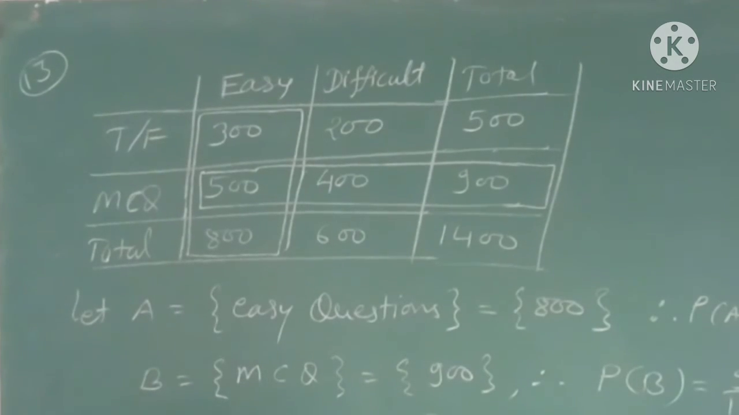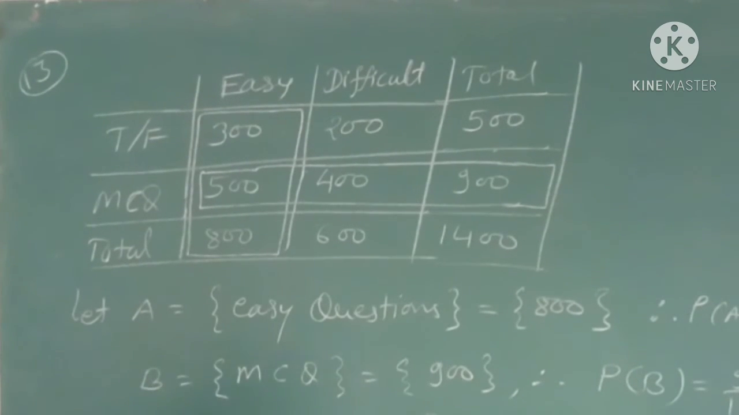An instructor has a question bank containing 300 easy true-false questions, 200 difficult true-false questions, 500 easy multiple choice questions, and 400 difficult MCQ multiple choice questions. If a question is selected at random from the question bank, what is the probability that it will be an easy question, given that it is a multiple choice question? Given that means multiple choice question, the event has already happened, and now we want to find the probability that the question will be an easy question.